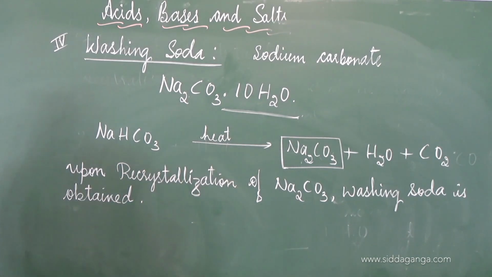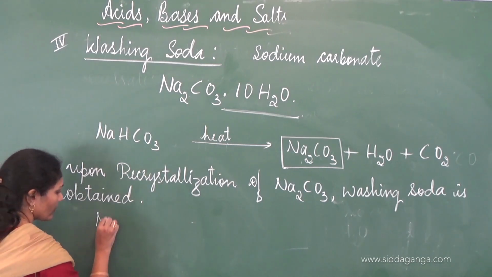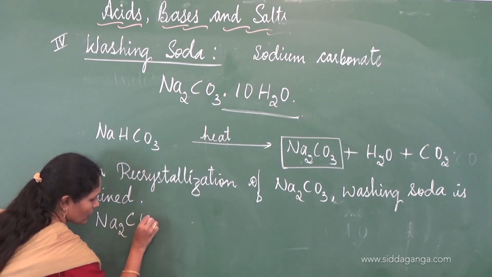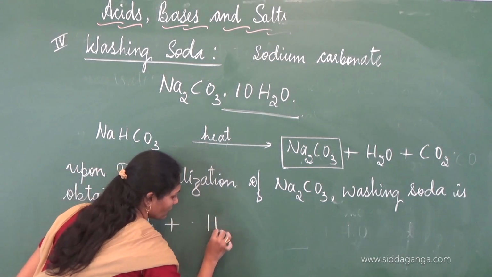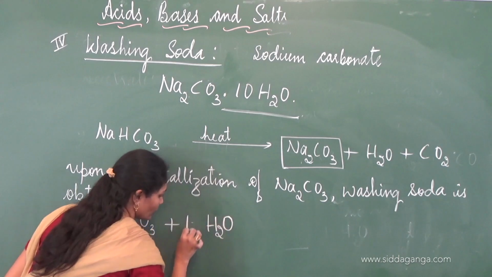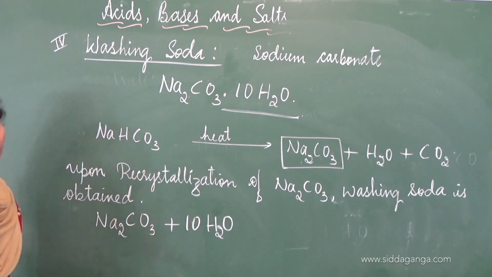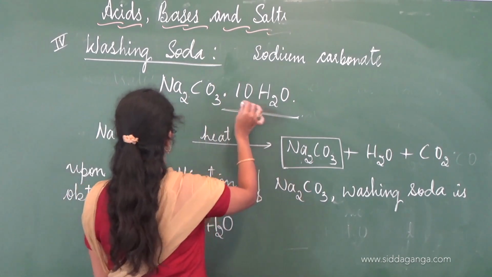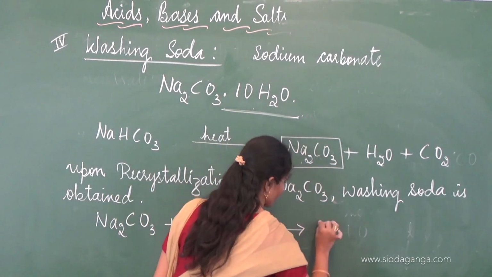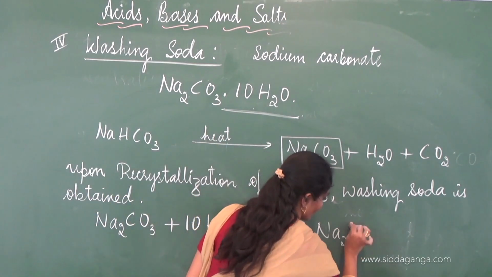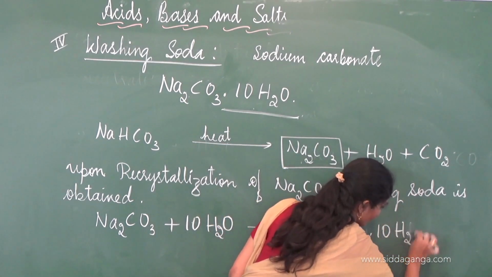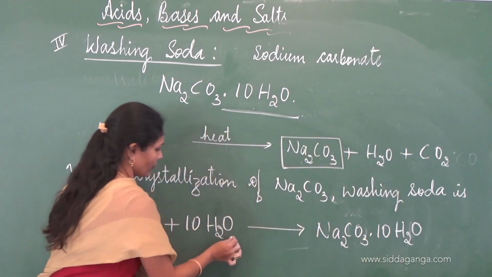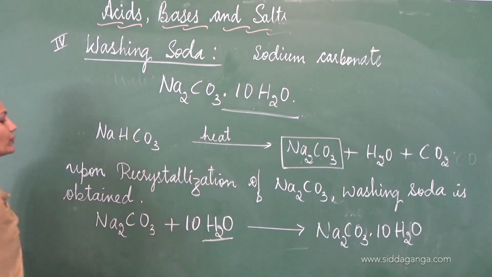To put it in terms of an equation, Na2CO3 plus water. I need to write 10 here because the formula of washing soda is Na2CO3 dot 10H2O, which signifies 10 molecules of water are to be added in the process of recrystallization.